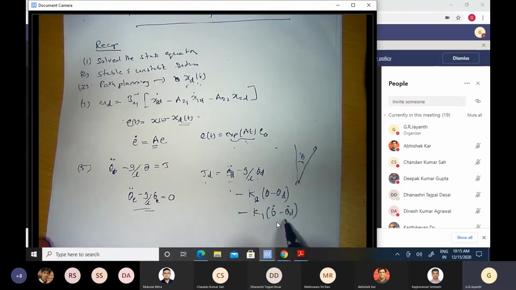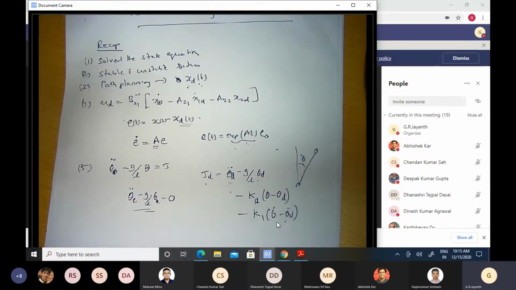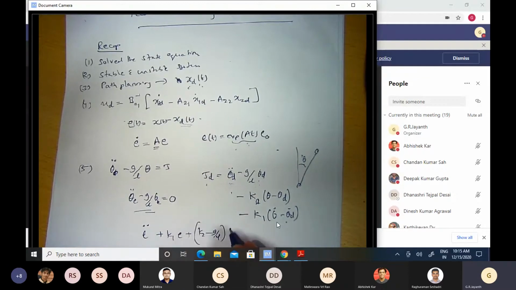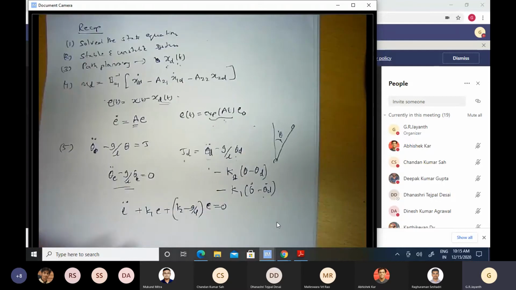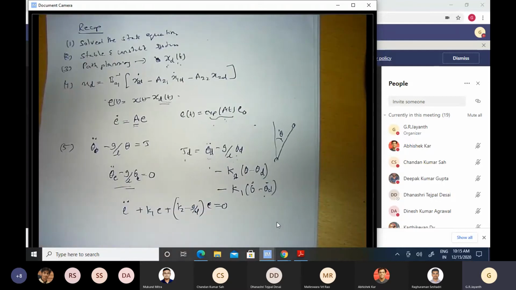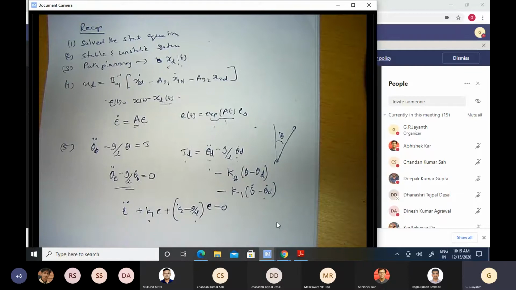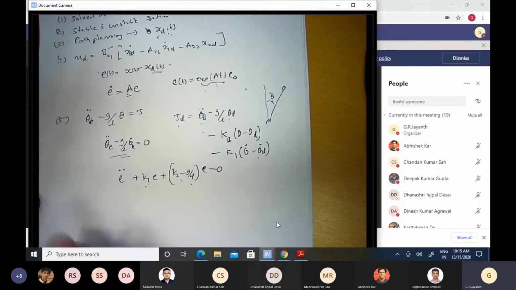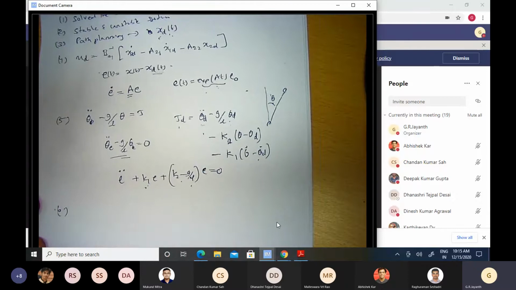then the overall error dynamics in this particular case looked something like this: e double dot plus K1 e dot plus (K2 minus g by L) times e is equal to 0. So by choosing K1 and K2 judiciously, I could make the error dynamics stable to whatever extent I wanted. Okay, so I can have whatever roots for this characteristic equation that I desire by appropriately choosing the constants K1 and K2. Okay, and we then generalized this to a higher order dynamic system, albeit still a linear one.